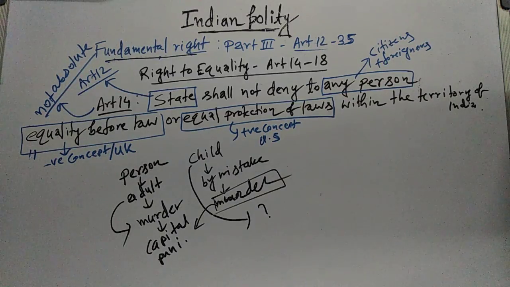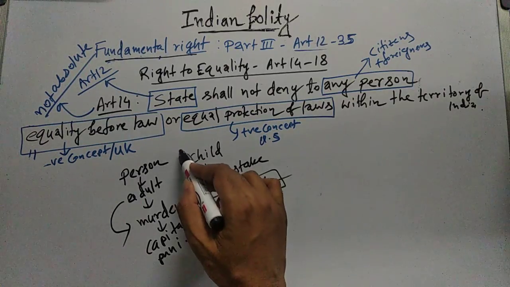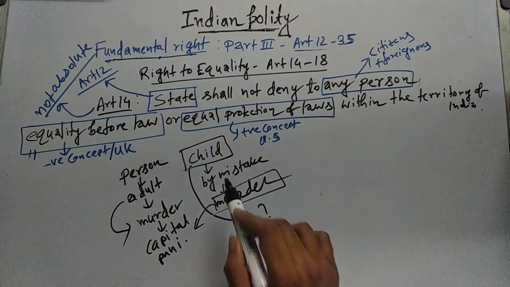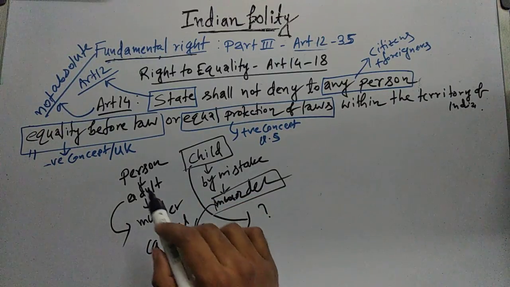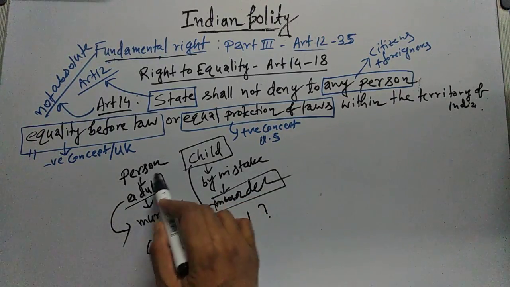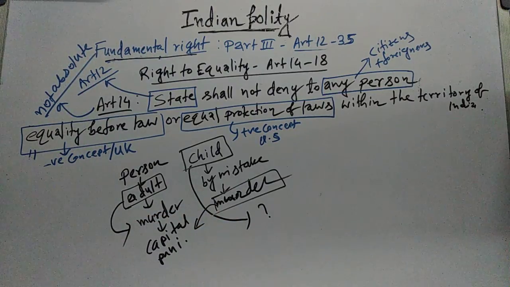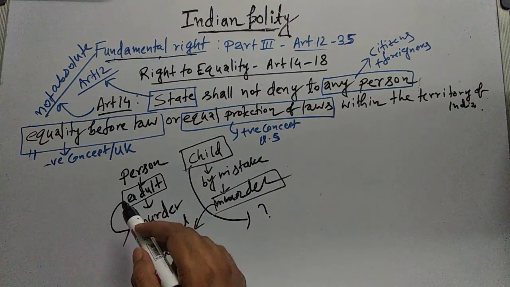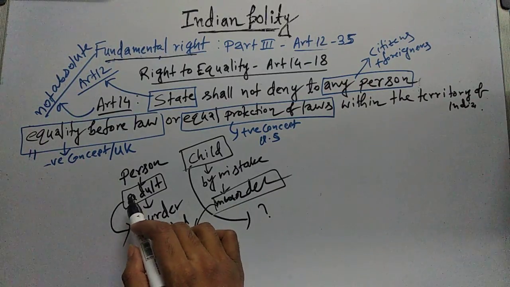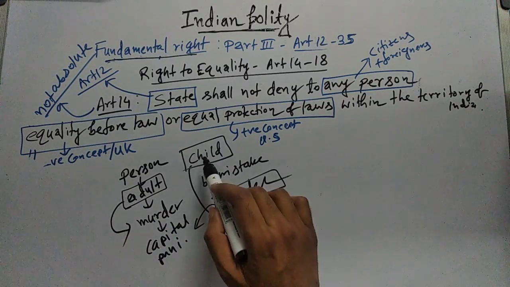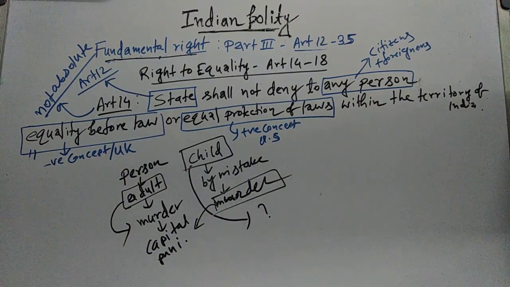But should we also give the capital punishment to this child who has done the murder by mistake? Because the adult is not doing the murder by mistake. He is committing murder knowingly, and he knows the consequence. He knows that when he is caught, he will be put to death. But this child has committed murder by mistake.